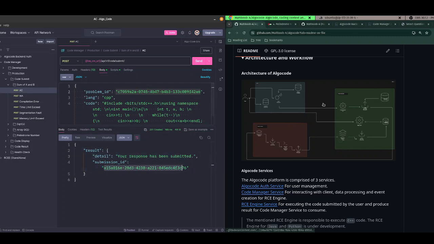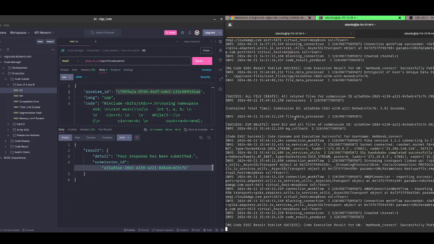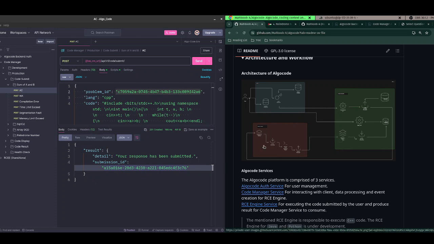Whenever I send a request to this code manager, it processes the request, publishes the data to the MQ, and returns me the submission ID. That's all. It does not wait for the execution. This service executes the code.